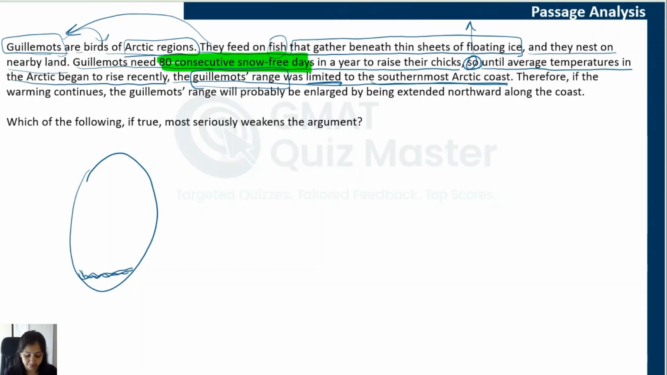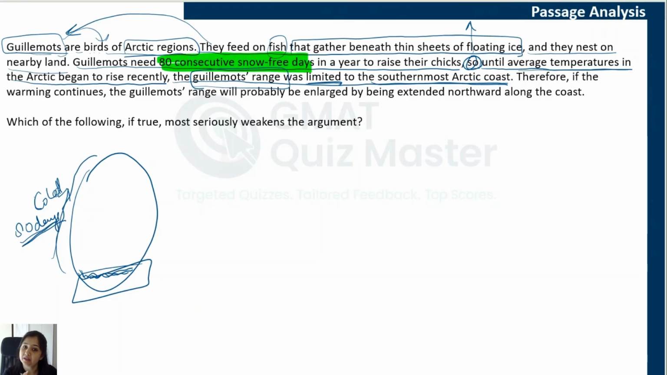And you can imagine, as you move northwards, it will start becoming colder, which means that in the other areas, they were not able to meet this 80-day requirement. They were not getting 80 consecutive snow-free days. And because of that, only this region was able to fulfill their requirement. And that is why their range was limited to this region until the average temperature began to rise.